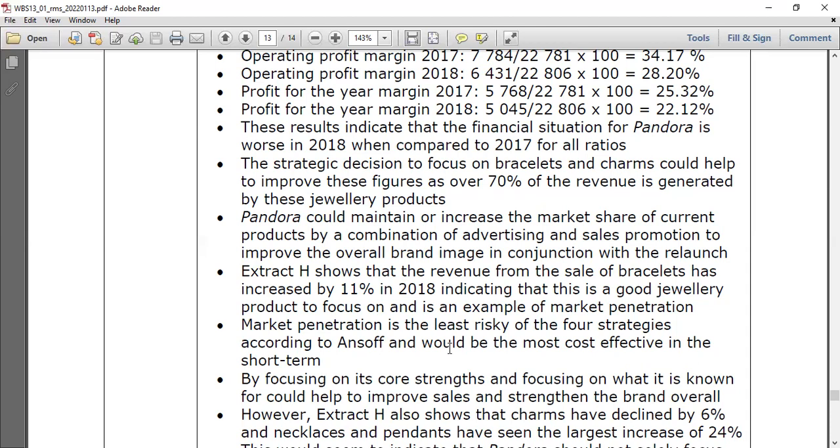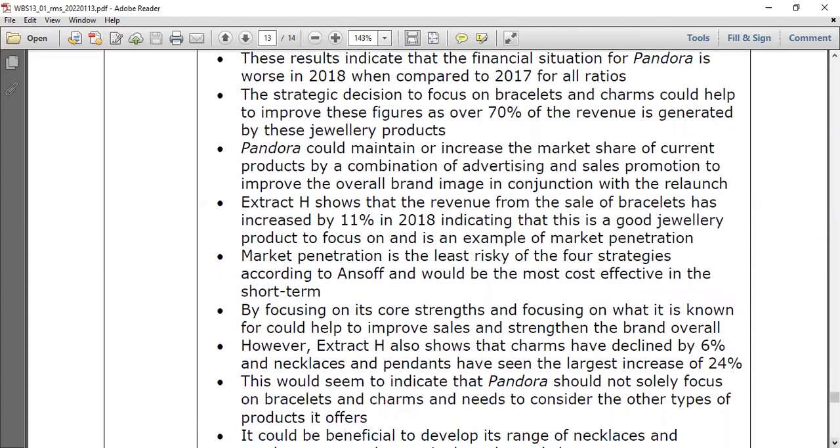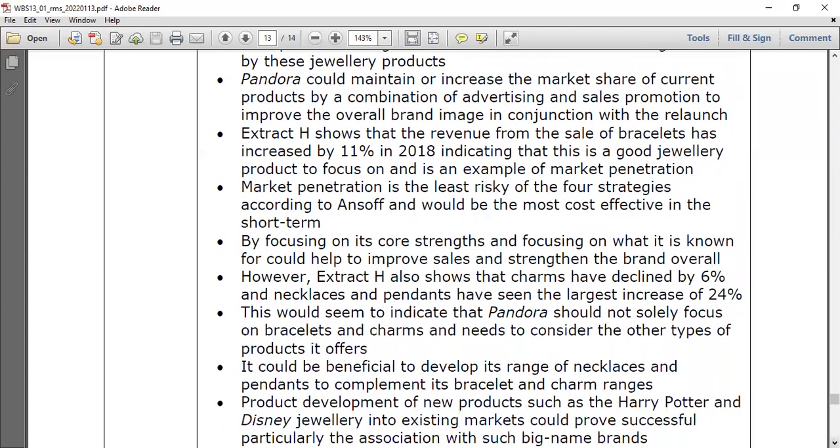Market penetration, we call selling what? Existing product in existing market, right? According to Ansoff it would be the most cost effective in the short term, right? And also by focusing on its strength and focusing on what is known, it could help to improve the sales and strengthen the brand overall, right? This is the one. However, Extract H also shows that the charms have declined by 6%, gone down.